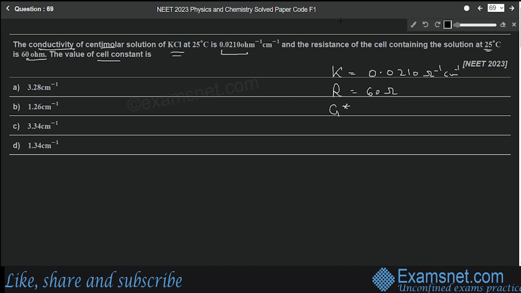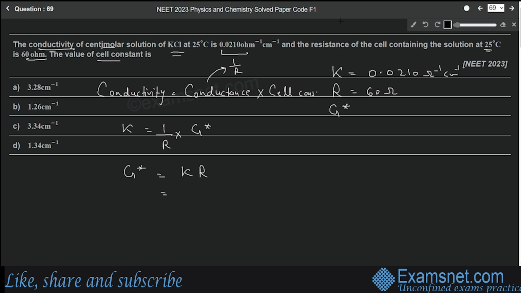Now we know that the conductivity is equal to the product of conductance and the cell constant. Also we know that the conductance is the reciprocal of resistance, that is 1 by R. So conductivity K is equal to 1 by R into cell constant G star, and we have to find the value of G star, so that will be equal to conductivity into resistance.